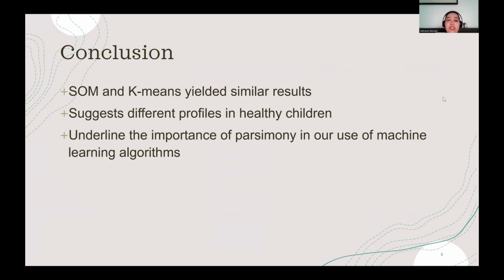That also suggests that different cognitive profiles in healthy children exist. And that also underlined the importance of parsimony in our use of machine learning algorithms, since with the SOM and the k-means having similar results, the k-means is a way more parsimonious method, with less computational time and power needed.